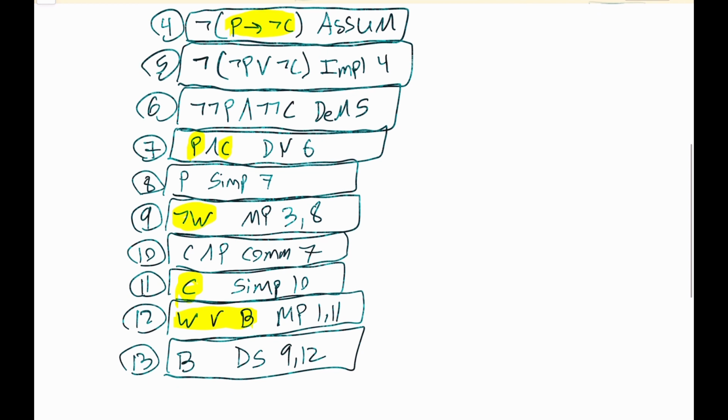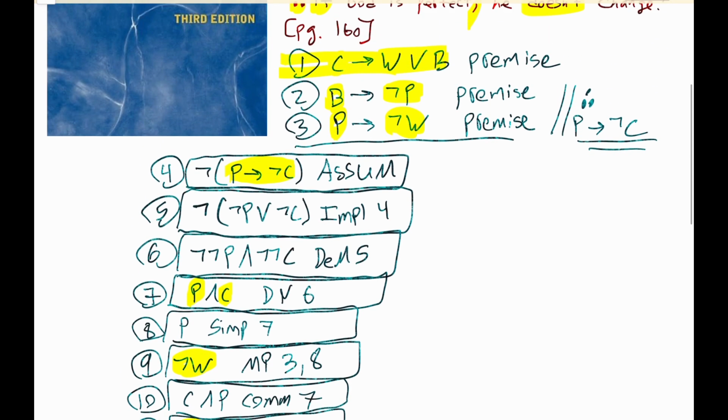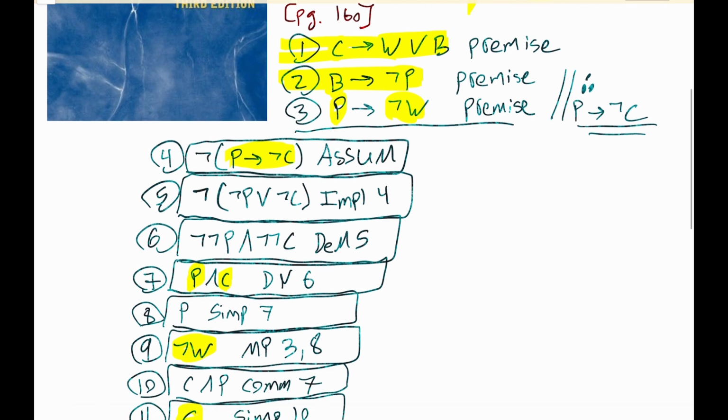So for line 14, we can get not P by modus ponens with lines 2 and 13. So we have that B, we have line 2, we have if B then not P, B therefore not P.